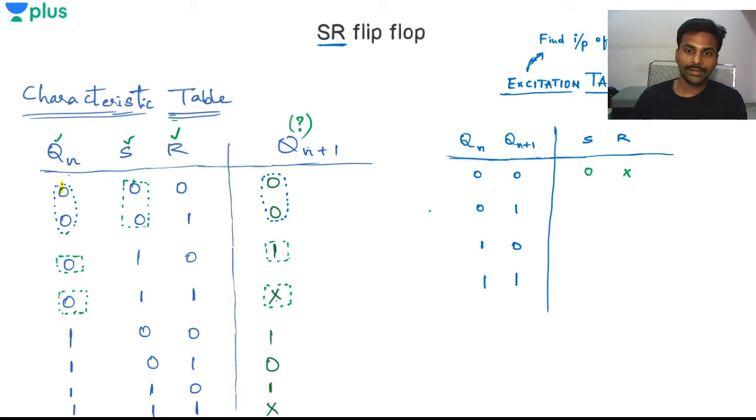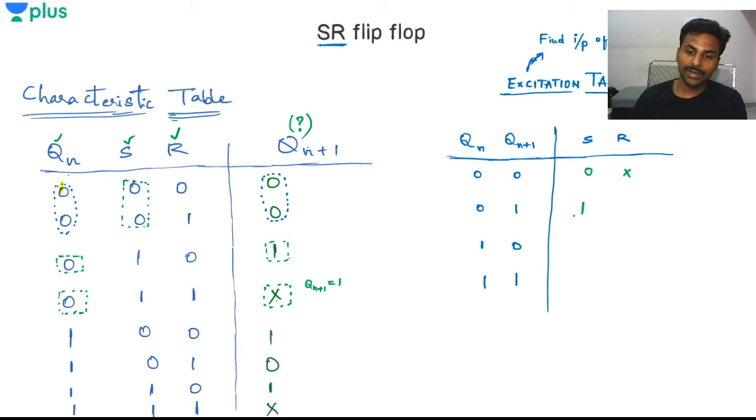So I'll take the condition when Qn plus 1 is 1, and take this state into consideration. S value is not changing, S value is 1, and R value is changing between 0 and 1. That means the R value is a don't care for this condition.